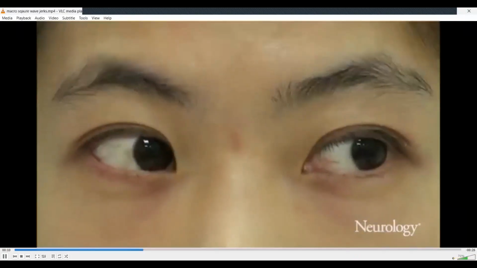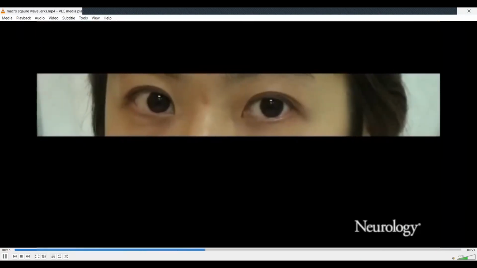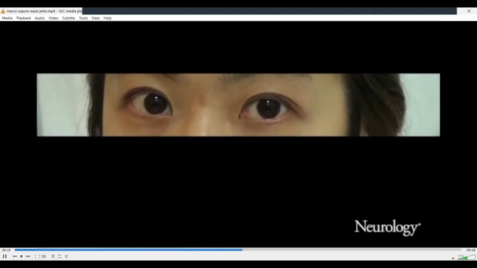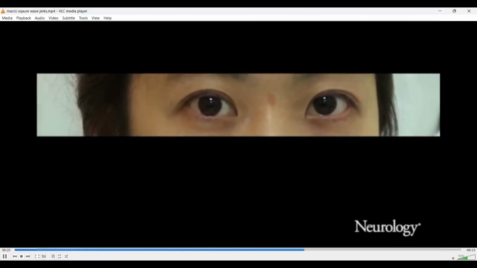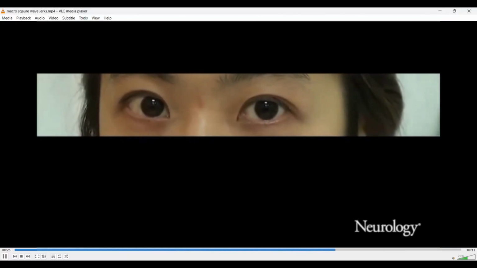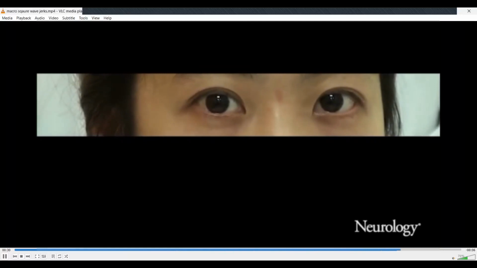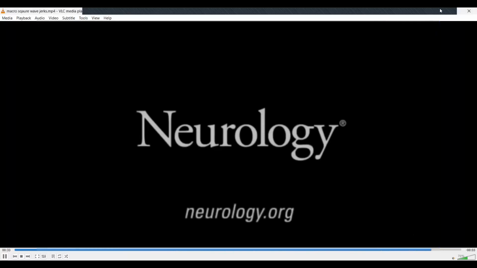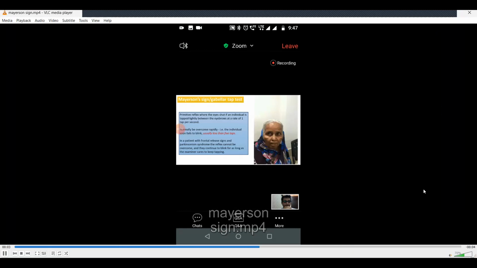These are the square wave jerks with large amplitude. This is called macro square wave jerks. Okay. Horizontal gaze evoked. These are all the macro square wave jerks. This video is also not clear. Okay, you can see in Google. Okay, next.